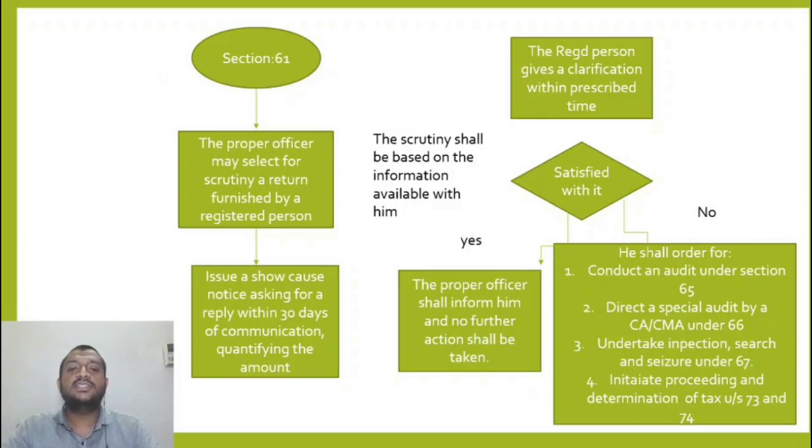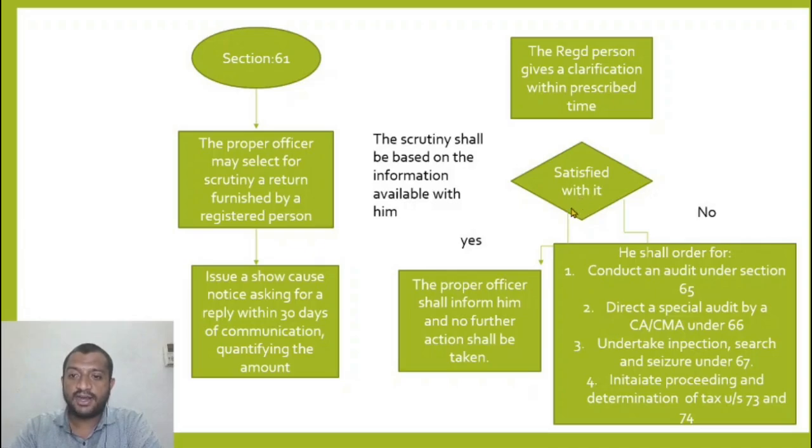Now let us go to section 61. What is this? Now this is a scrutiny. As we have a scrutiny in income tax 143 subsection 2, we have a scrutiny assessment in goods and services tax as well. The proper officer may select for scrutiny a return furnished by the registered person. Issue a show cause notice asking for a reply within 30 days of communication quantifying the amount. Now the registered person gives a clarification within the prescribed time. The scrutiny shall be based on information available with him.